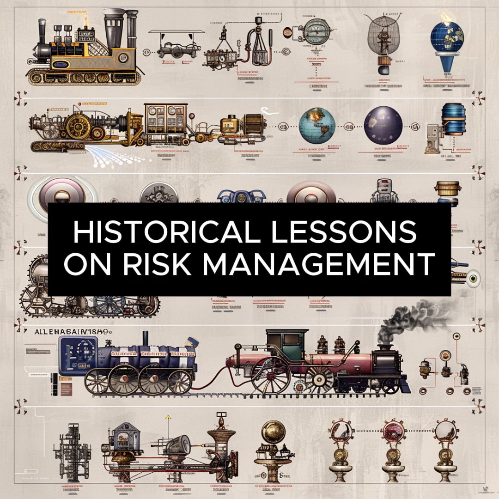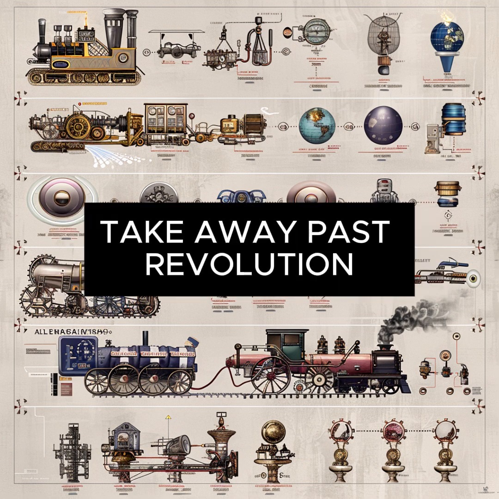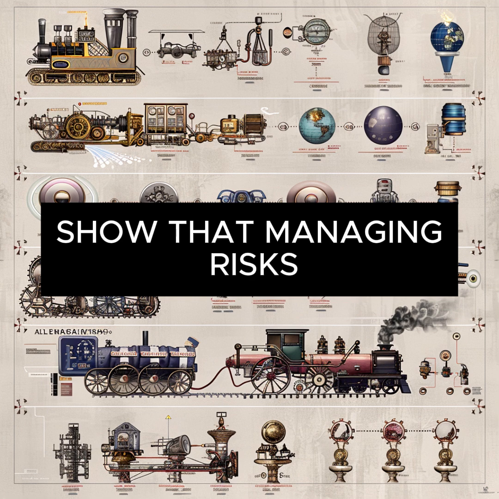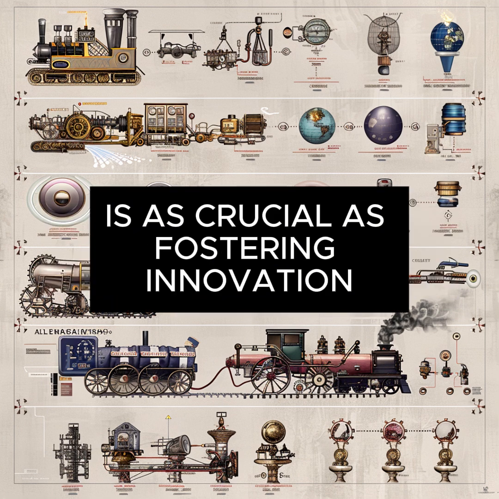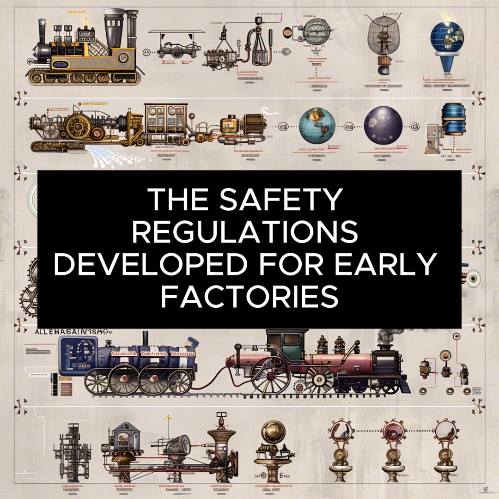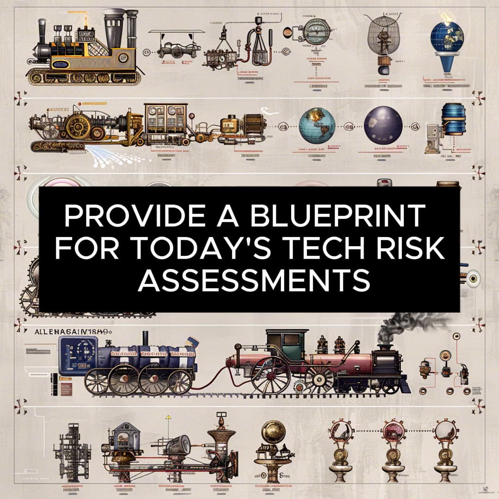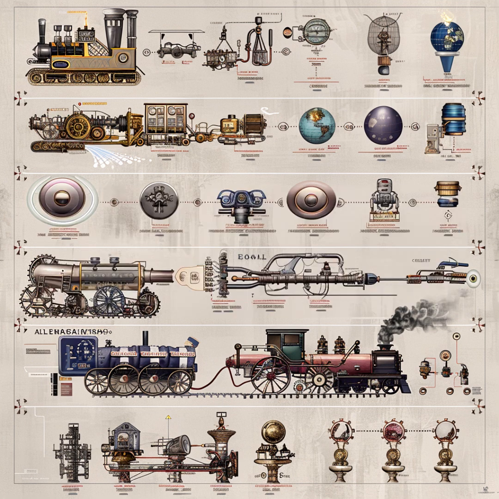12. Historical lessons on risk management. Takeaway: Past revolutions show that managing risks is as crucial as fostering innovation. Example: the safety regulations developed for early factories provide a blueprint for today's tech risk assessments.